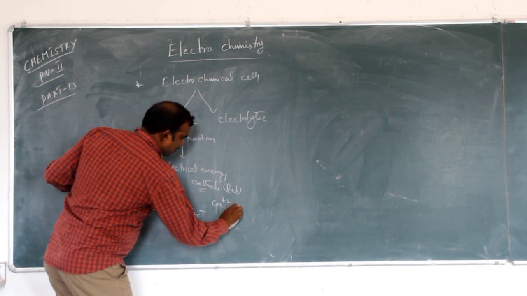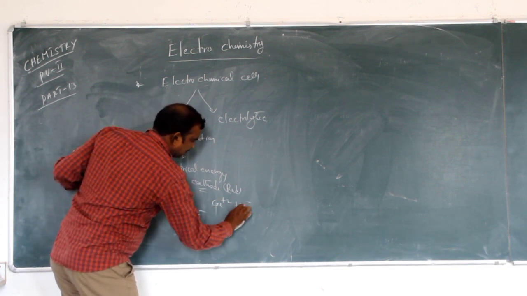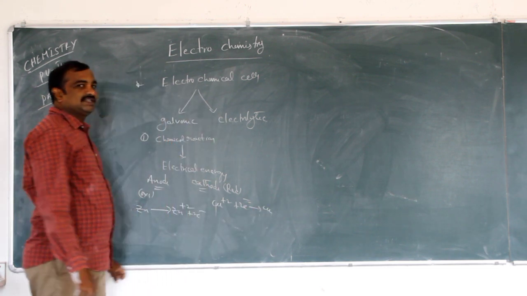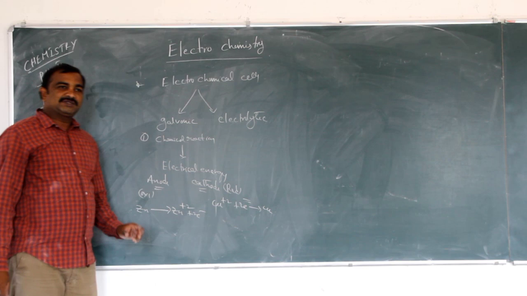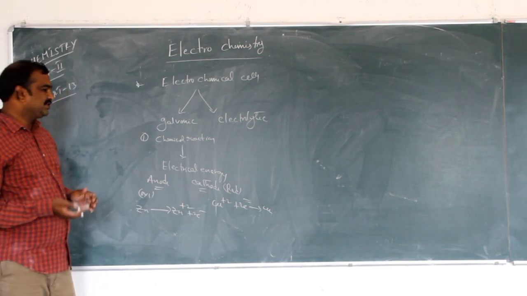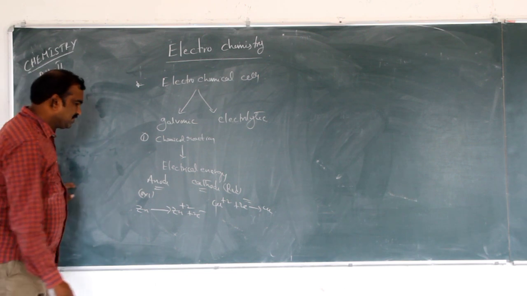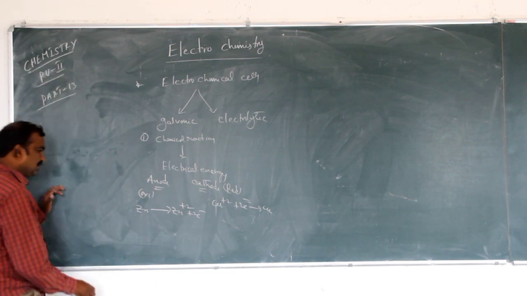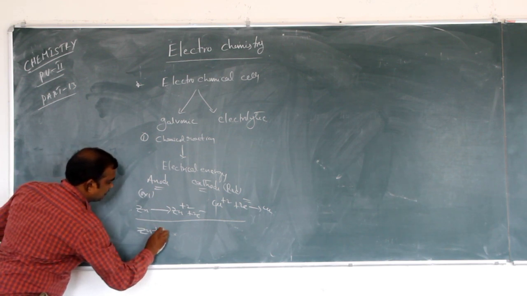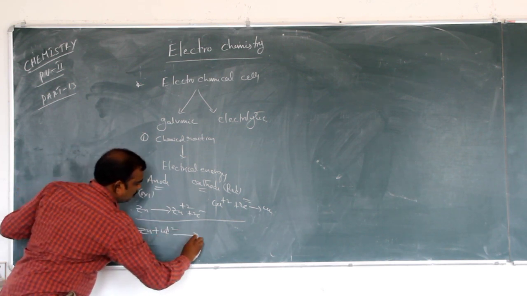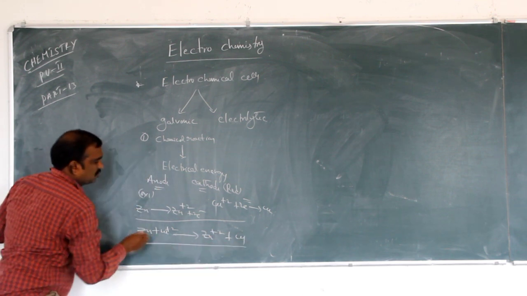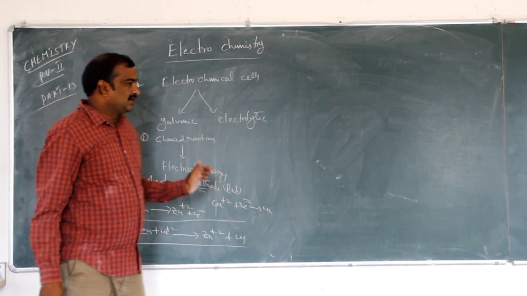Cu+2 plus 2 electrons: it takes the 2 electrons and converts to Cu. So galvanic cell converts chemical energy to electrical energy. If you add the two reactions, the overall reaction is Zn plus Cu+2 gives Zn+2 plus Cu.